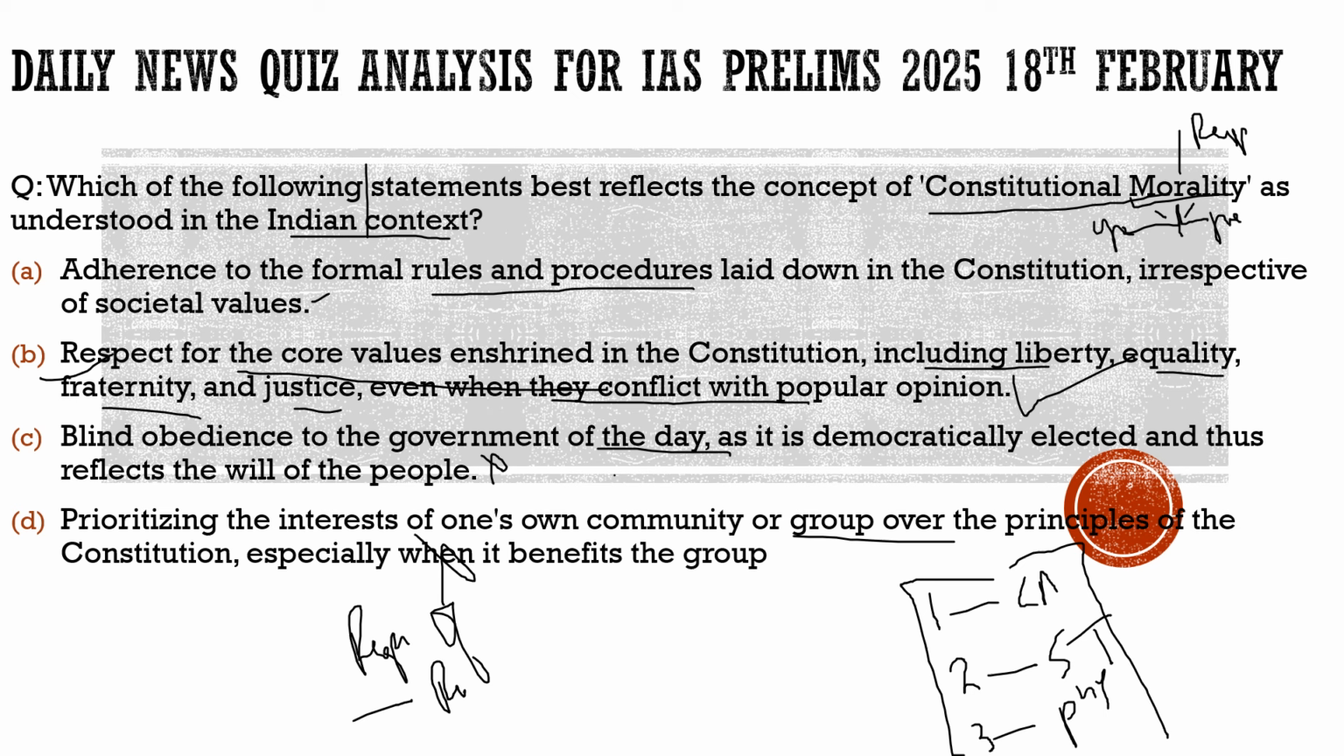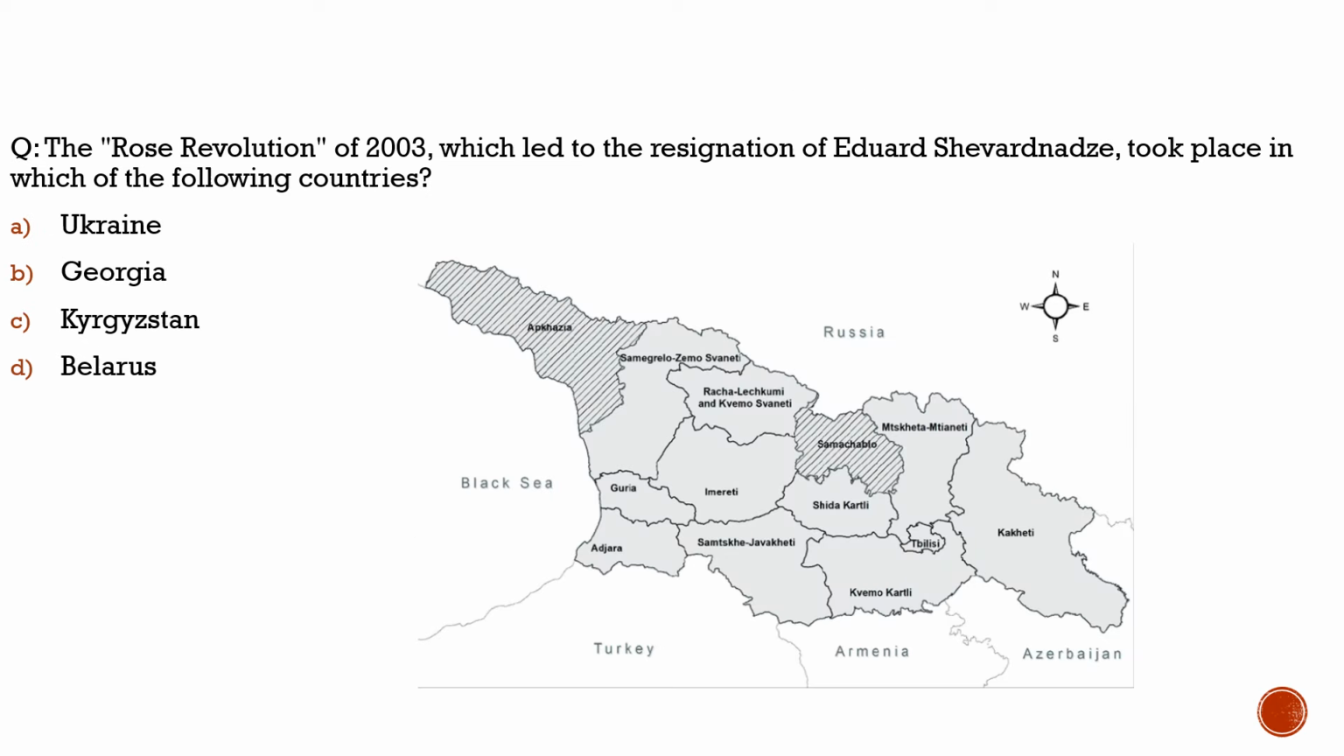Now with this, let's move to another question and see what we have brought on the next screen. Here the question is with respect to the Rose Revolution of 2003. Before we jump into the context of this question, let's try to solve the question here, and then we will jump into the context. From the map here, you would have understood what it is all about. Now let's solve the question.